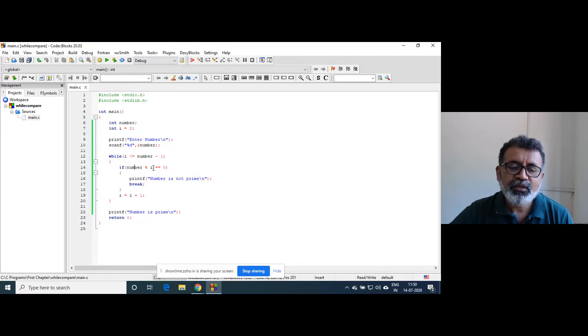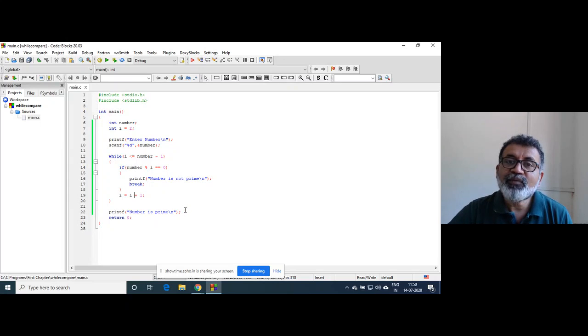5 mod 3, condition false. I becomes 4. I is 4, less than or equal to 4, condition is true. 5 mod 4, condition is false.